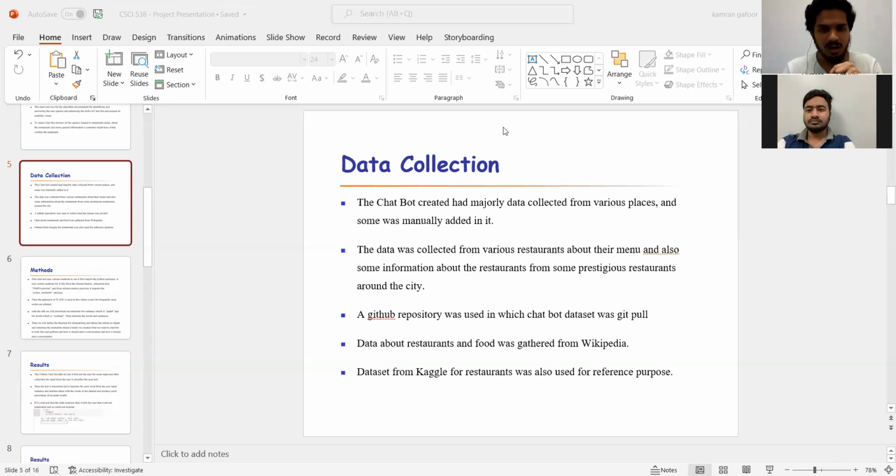Hi everyone. As my teammate said about data collection, I'd just like to add a few points on that. We not only collected data from various sources like pulling some Git repositories, we also found some data from Wikipedia and also from some other resources like restaurants. Not only that, but we also arranged the data in a way such that the chatbot is easily able to get the data and respond, and easily able to use our algorithm on that data. So let me show you how we did the coding part and how we implemented the chatbot.